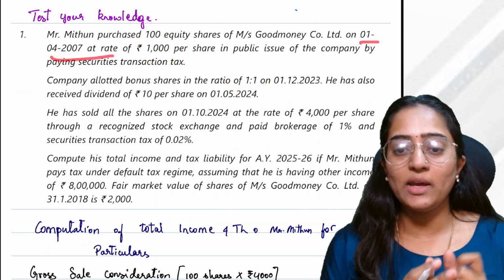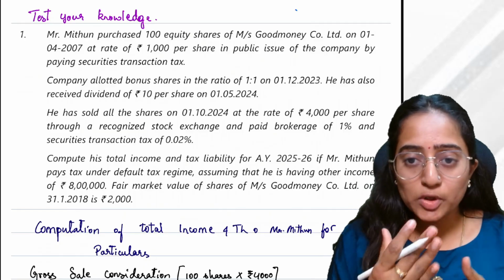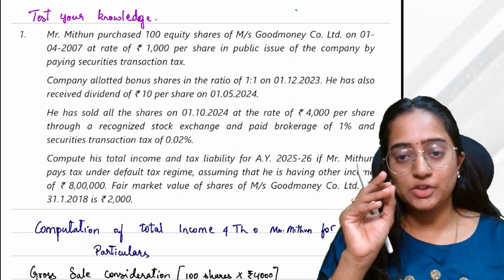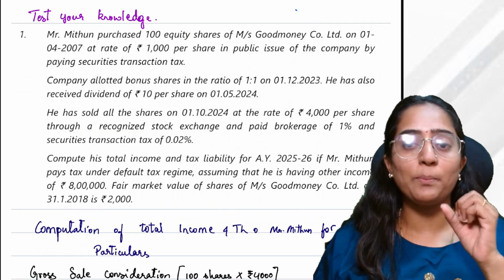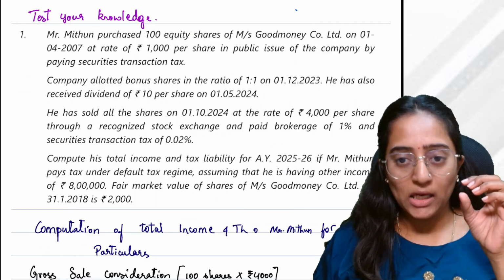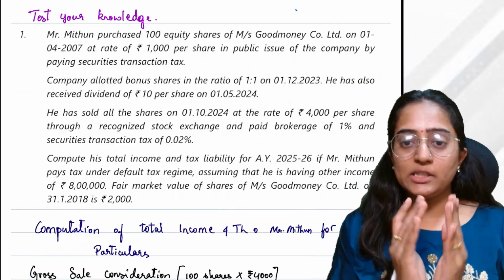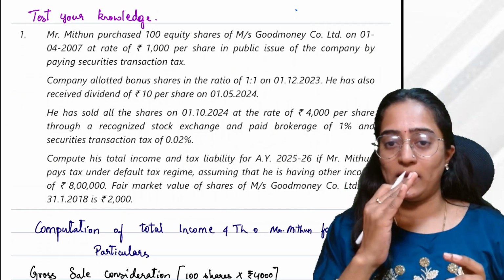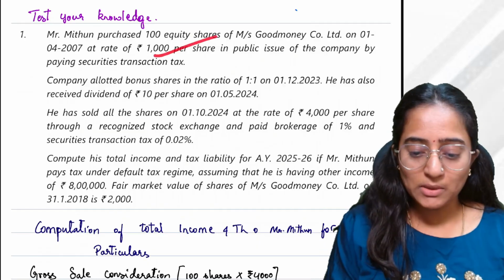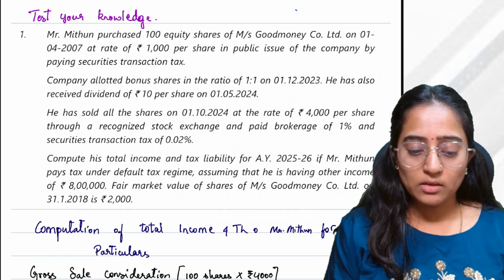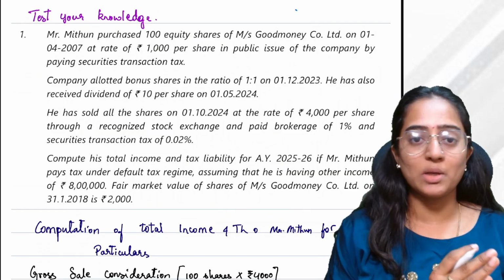On 1/4/2007. Very well. If you had purchased on 1/4/2007, is it long term or short term? How do you determine long term and short term for the shares here? Listed shares: if the shares are held for a period less than or equal to how many months? 12 months, it is short term. If it is held for a period of more than 12 months, it is going to be treated as long term. That is what we are going to look at here also, and this is going to be long term capital gain. The capital gain which arises over here will be long term capital gain.